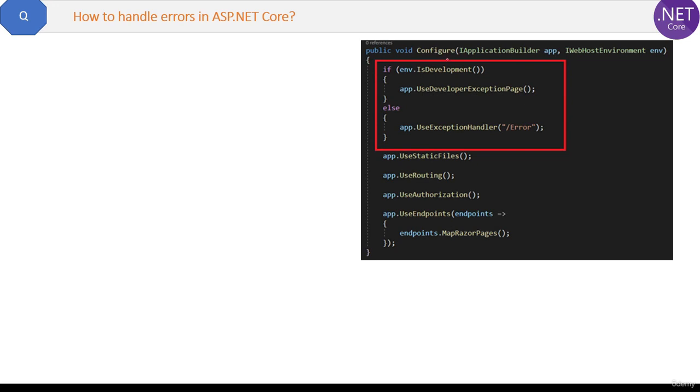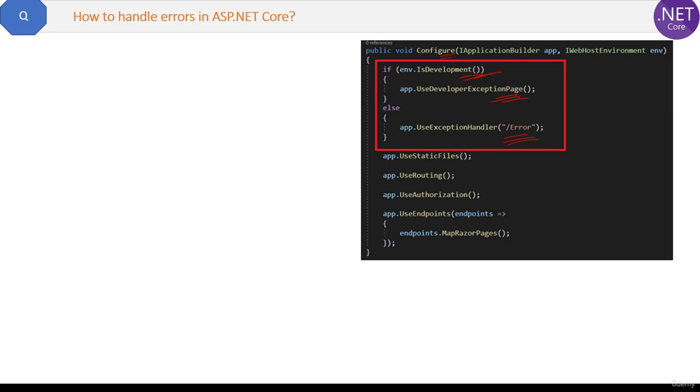See the code of the Startup class Configure method here. If the environment is development, then it will show the exception page. Okay. And if the environment is any other environment like staging or production live, then it will show the custom error page, which the name of the page will be Error here.